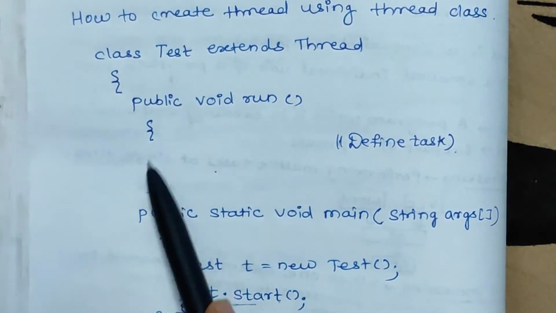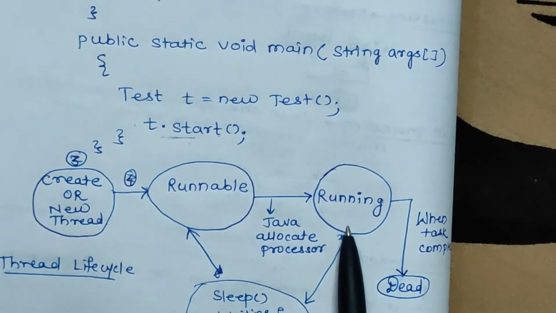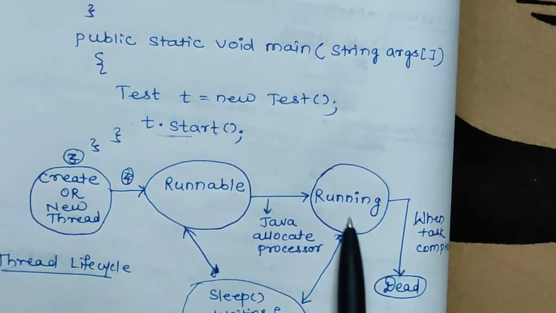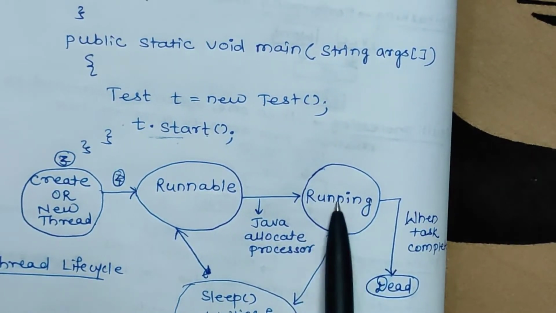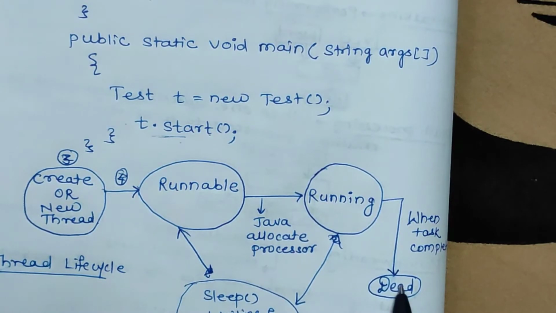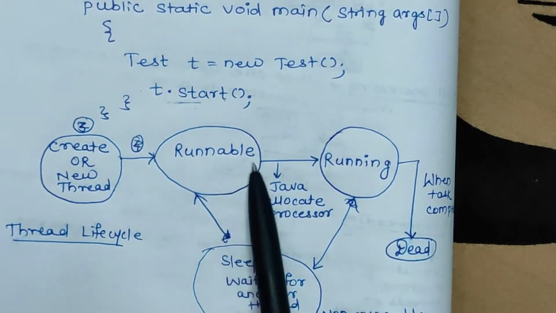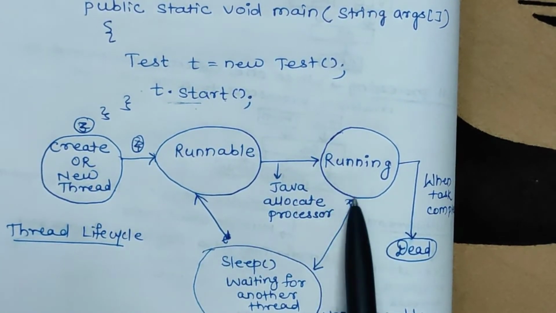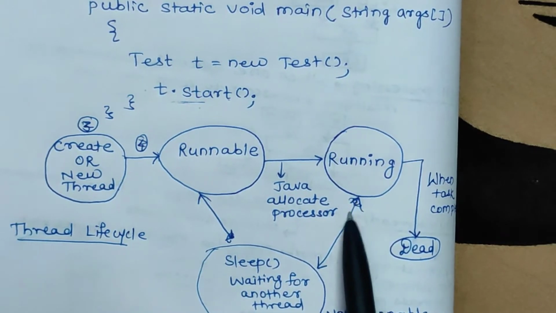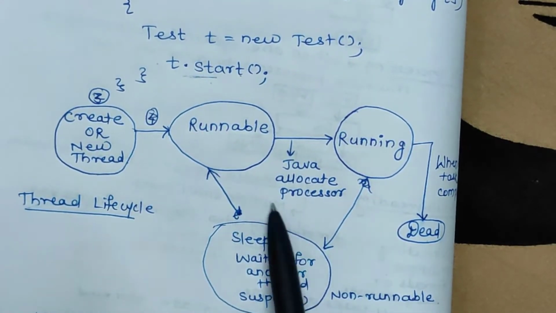that is, the run method will be called, and whatever code is there in the running state or this run method will be executed. Once the task is completed, the program control will be shifted to the end of the program, or we can say the task will be completed, and we call it the dead state. But sometimes it may happen that from the runnable state or from the running state, the thread may go to the sleep state, waiting state, or suspend state.